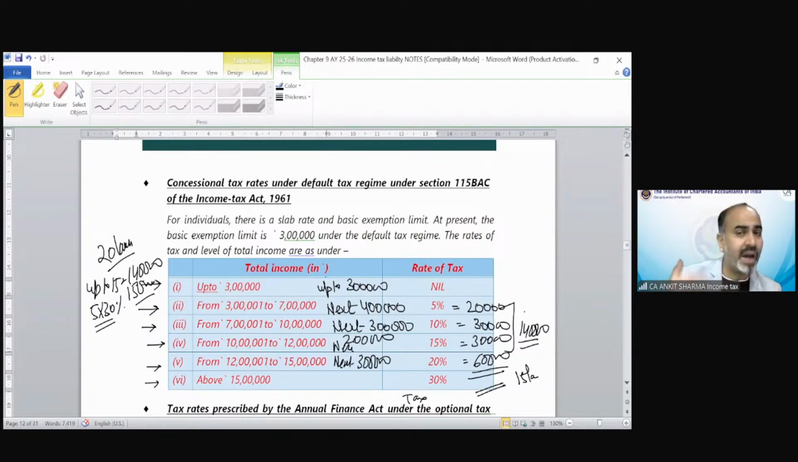Anything over and above this 15 lakh is going to be taxed at 30%, and that is not the special rate of tax. The special rate of tax we have already gone through in the capital gain chapter, deduction chapter, other source chapter, etc. There are separate specific rates for other incomes also.